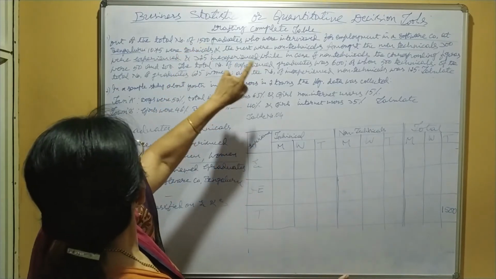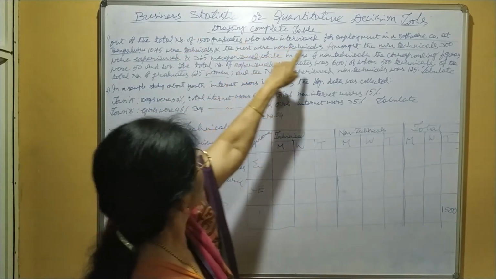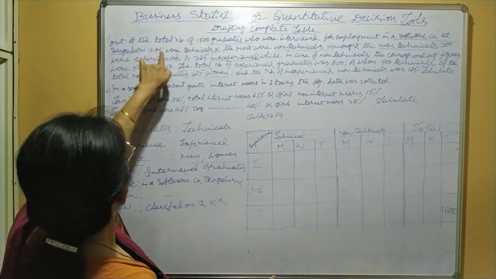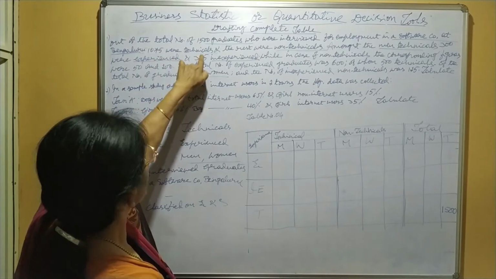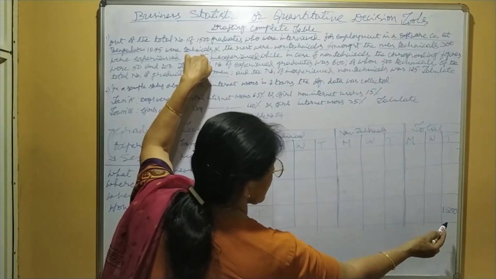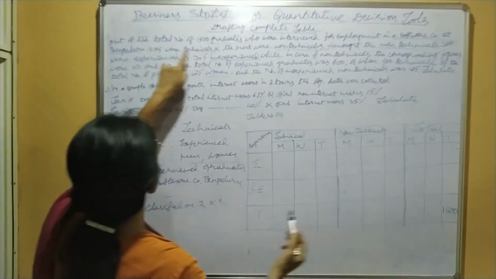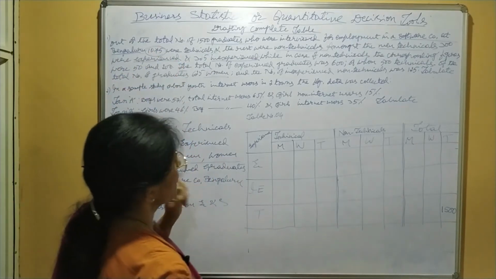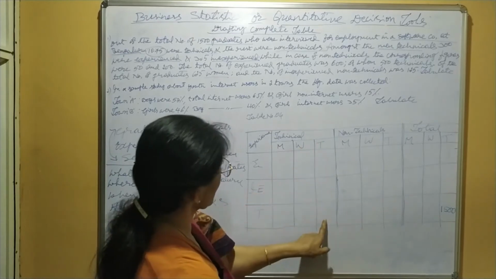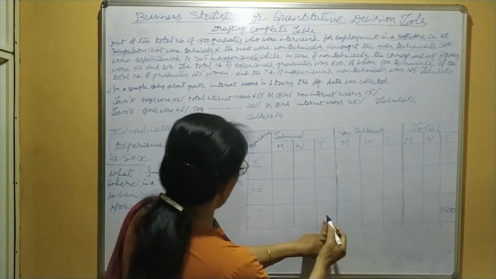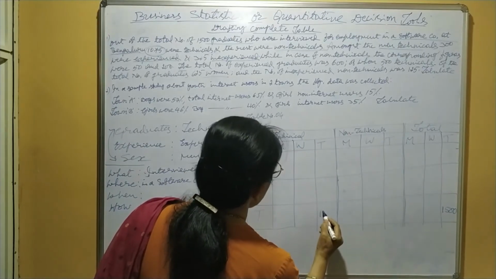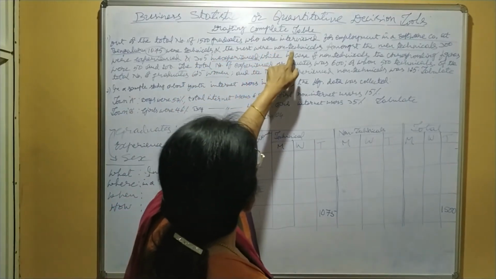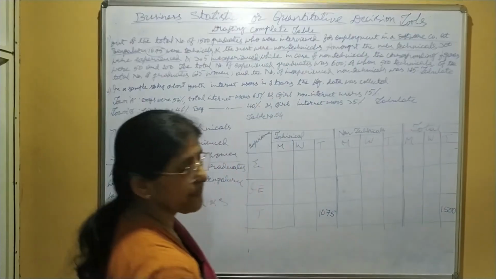Out of 1500, 1075 were technicals, that is, technicals main column total 1075, and the rest were non-technicals.